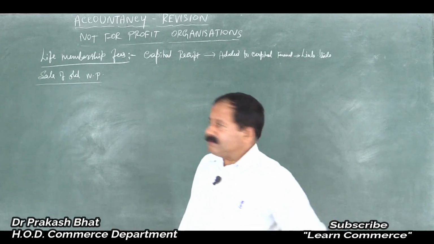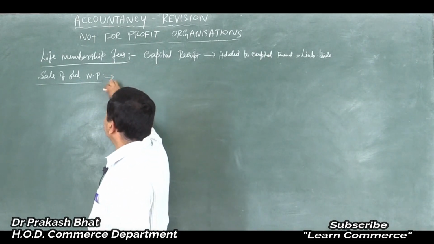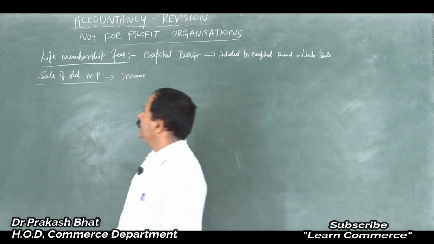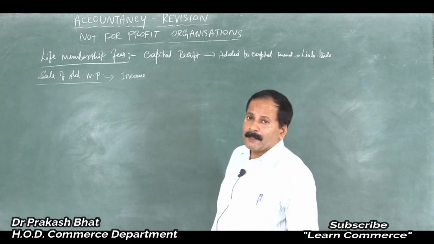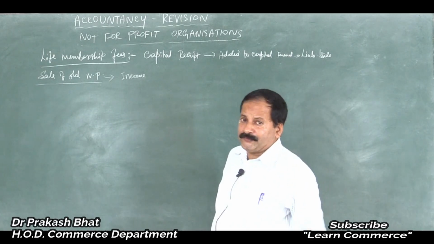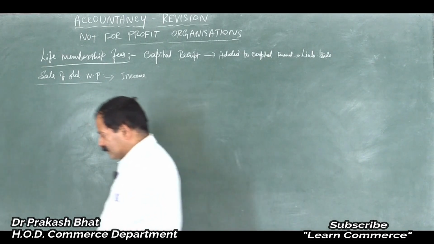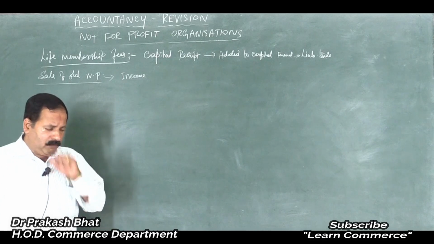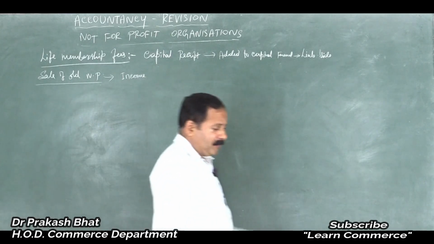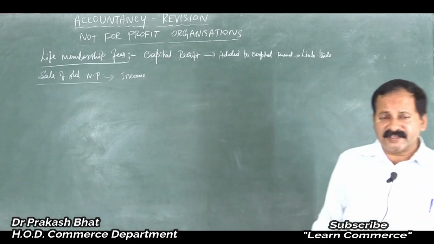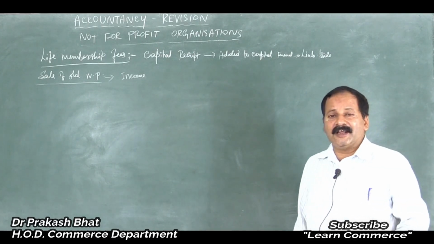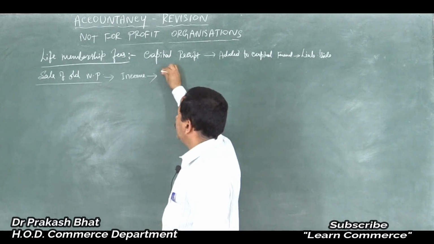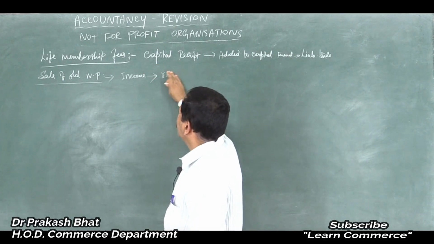As it is the receipt of an amount, it is an income to the not for profit organization, and it is recurring in nature. It is not that today you have sold old newspapers and for the next 5 years you will not sell. No, it is not like that. After 2 or 3 months, there may be a big bundle again, so again you will dispose of it and sell it as scrap. So you will get this income regularly, repetitive or recurring in nature.